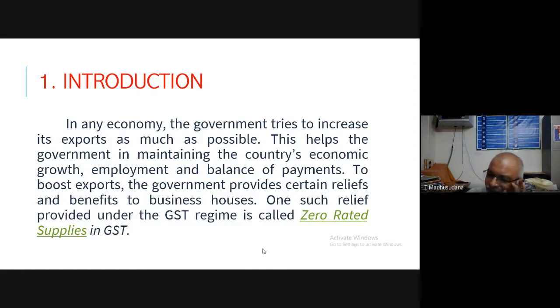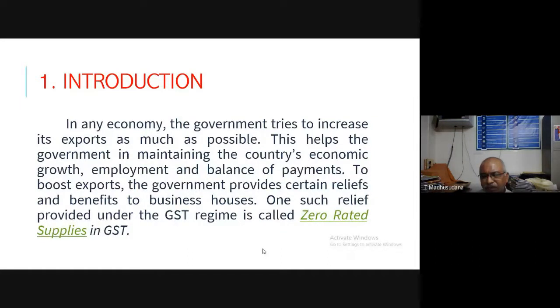In every country, the governments will try to export more and more products. So the exports will make the country develop more and more. The employment opportunities will become more, and the balance of payments position will be favorable for the government if any country exports more and more.